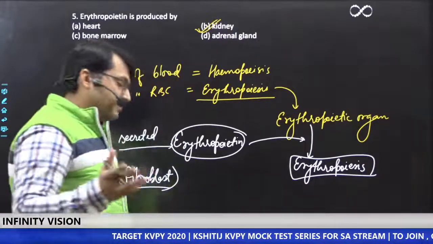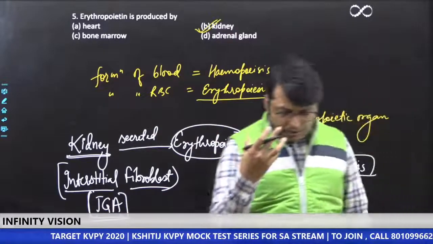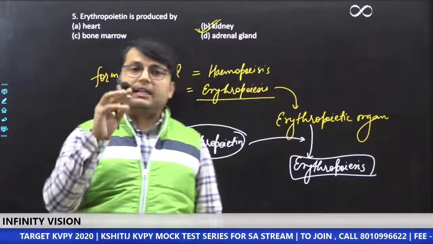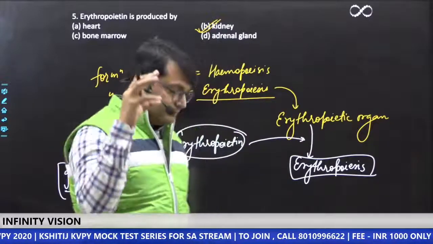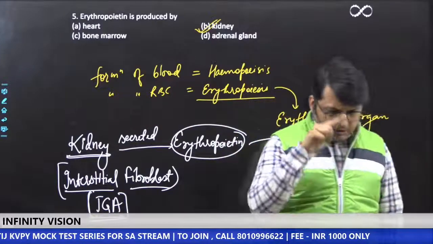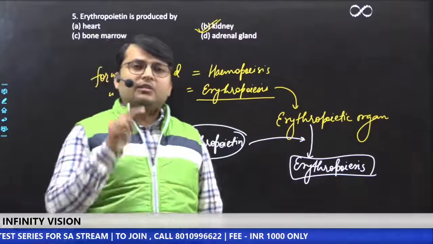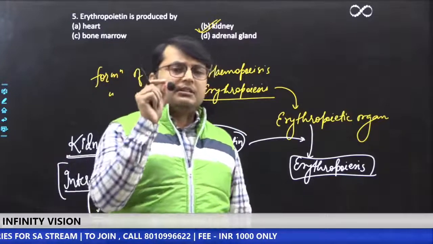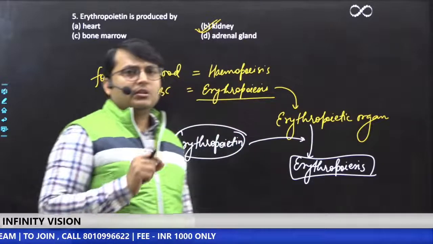Within the kidney there are nephrons, and near the glomerulus, near this renal corpuscle, there is a special arrangement of cells at the junction of efferent arteriole, DCT, and the glomerulus.